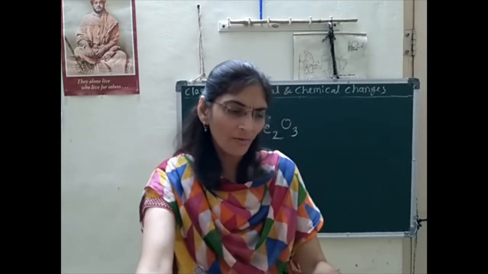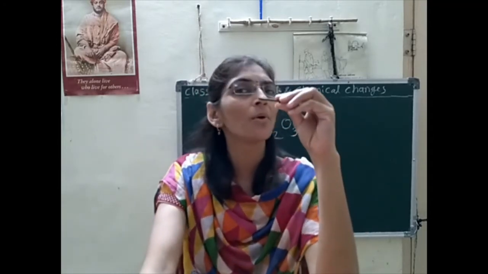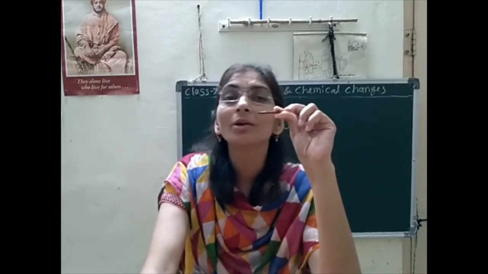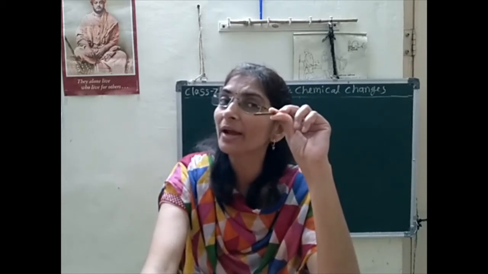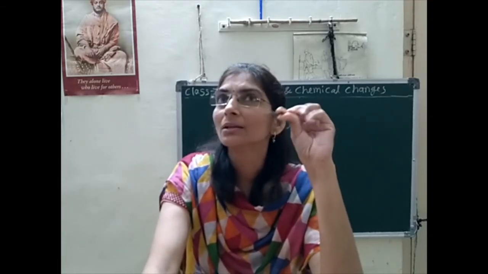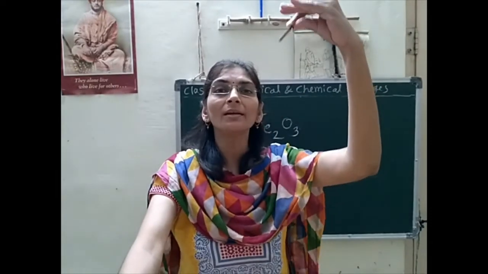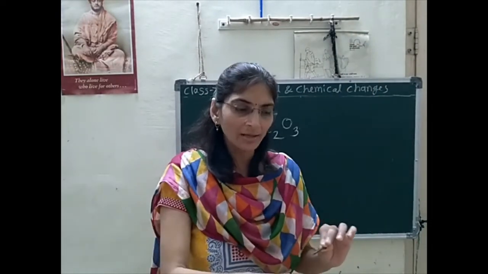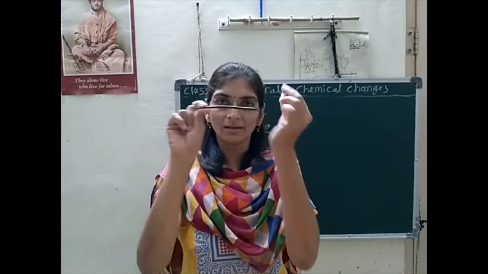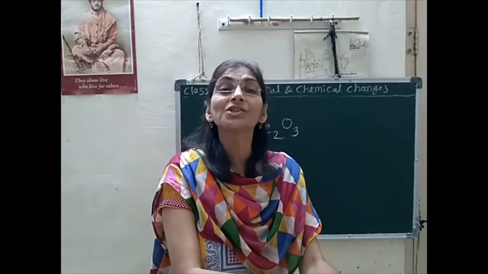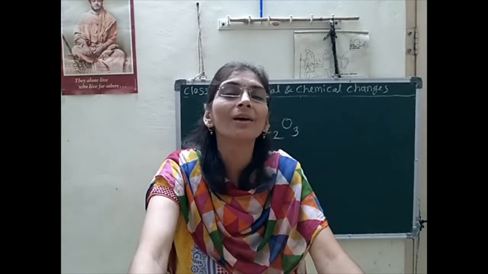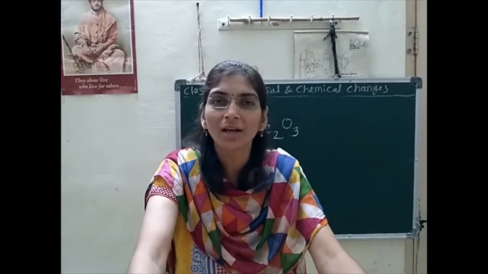So for avoiding this formation of oxide, for avoiding the rusting of the iron, what do we have to do? How can we prevent that iron from rusting? So you can see the tin sheds, these are white in color. Actually iron is not white in color, it is silver, a grayish color, but the tin sheds look whitish silver in color. Have you seen them everywhere?